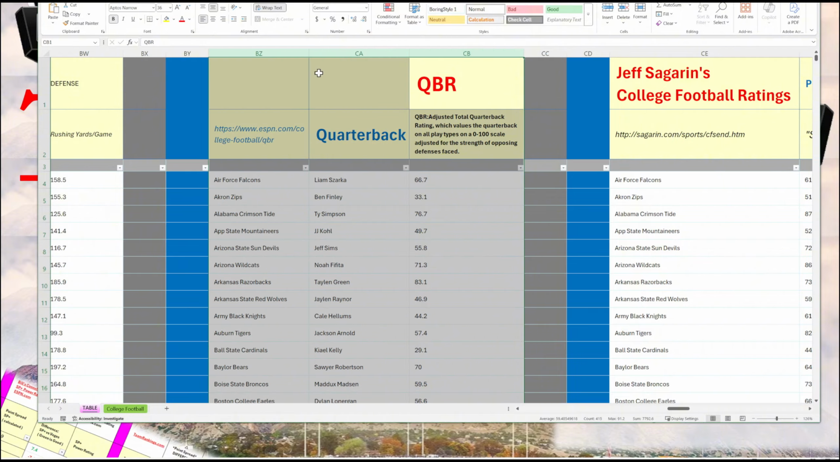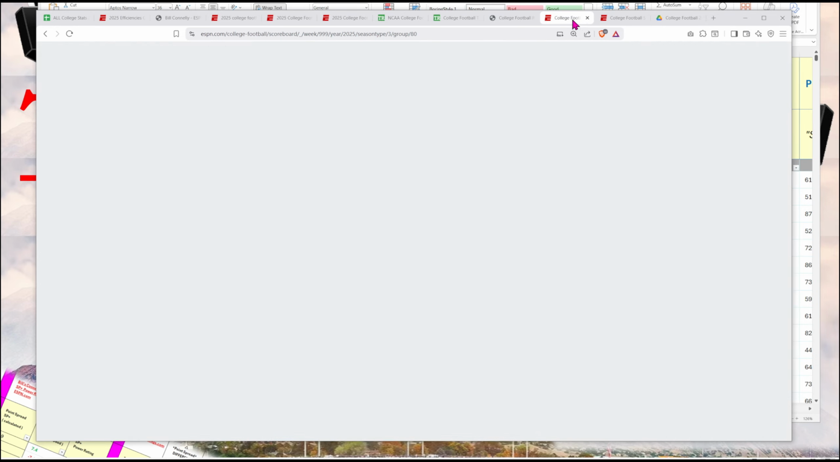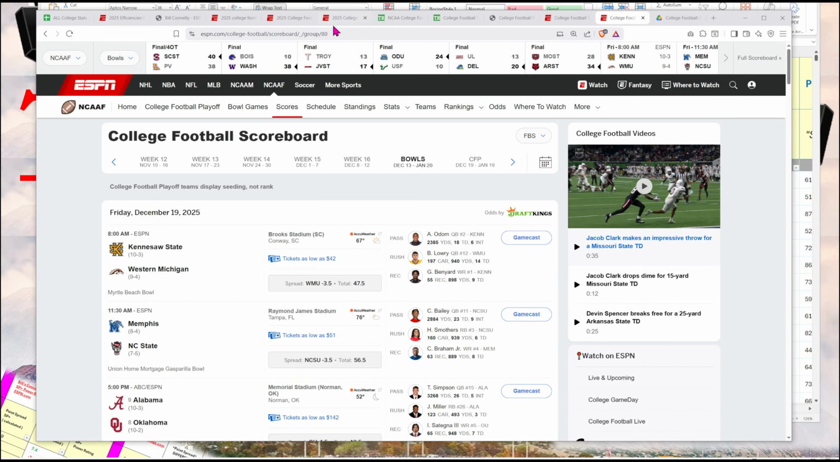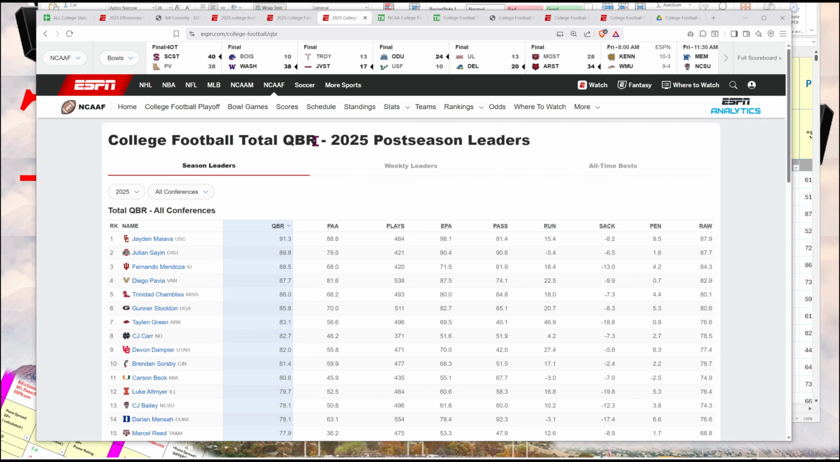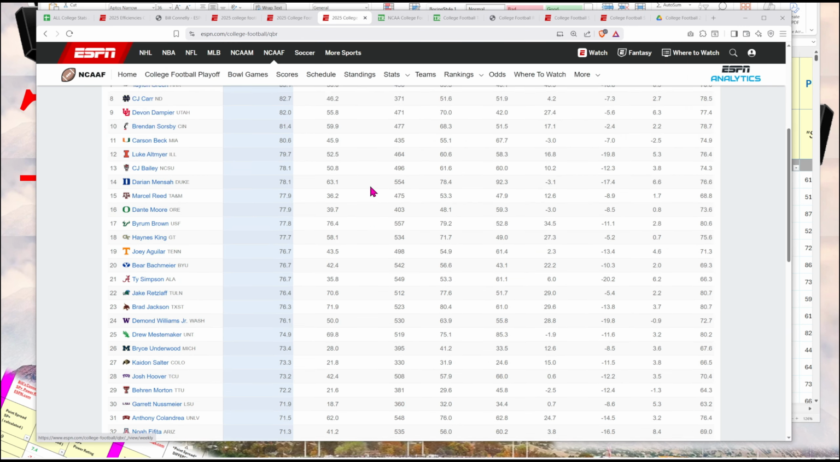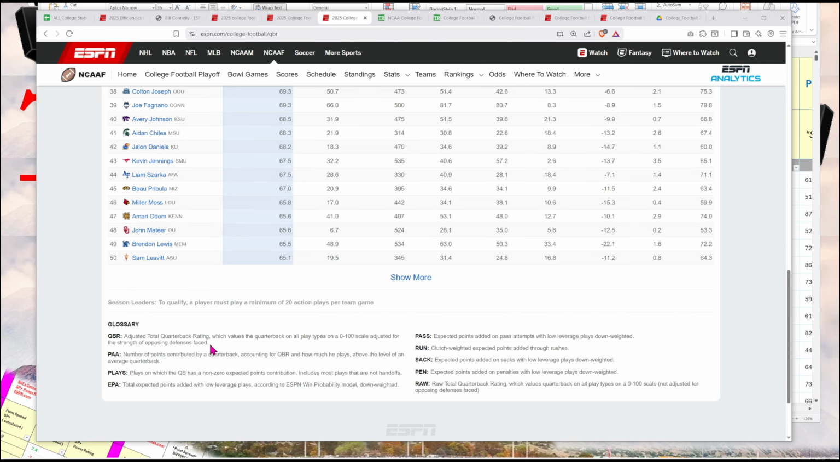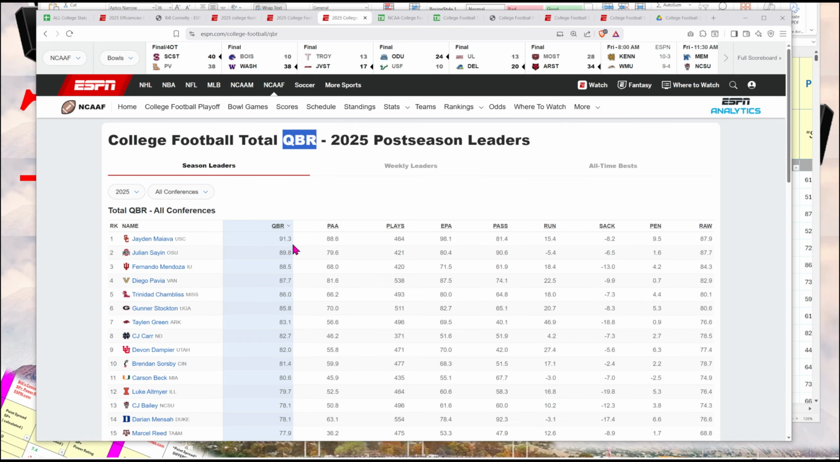In this group here, I also include the QBR, but this is QBR from ESPN. They have their QBR for college football. Their QBR is an adjusted total quarterback rating, which values the quarterback on all play types, adjusted for strength of opposing defenses. So it considers how hard the opposing defense is. And the scale goes from 0 to 100, 100 being the top.